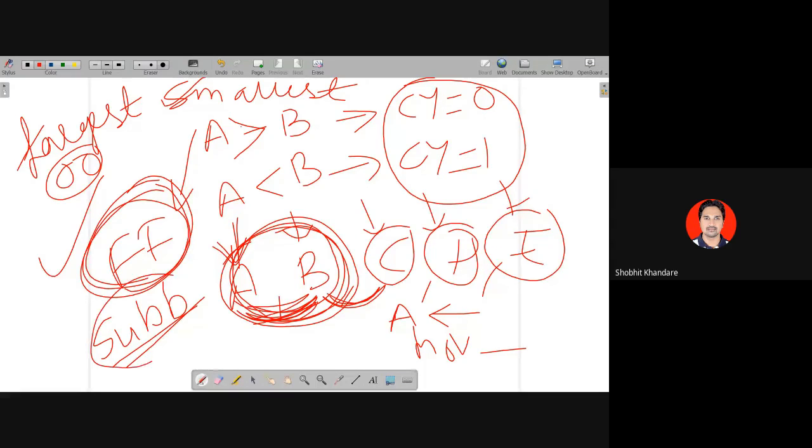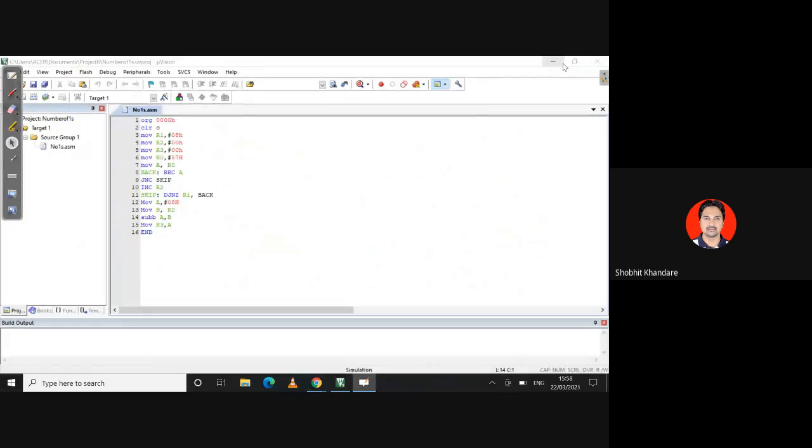There she is using CJNE, I'll be using SUBB. To get the smallest, the first number will be compared with FF, because this is the highest number. To get the largest number, we'll be comparing the first number with 00. I will do the smallest number, because that can be compared with the code which Sally has shown us just now. Similarly, we will see the code for the smallest number by using SUBB and comparing the first number with 0FF.